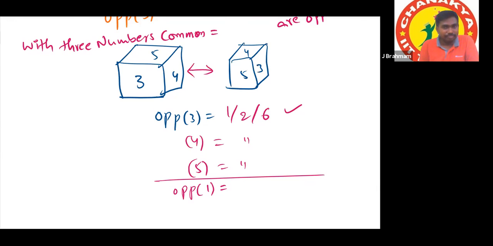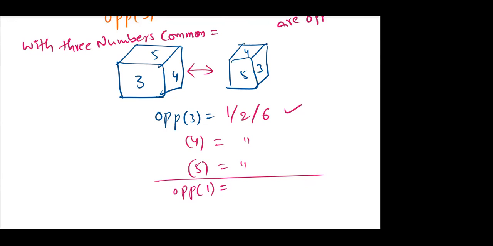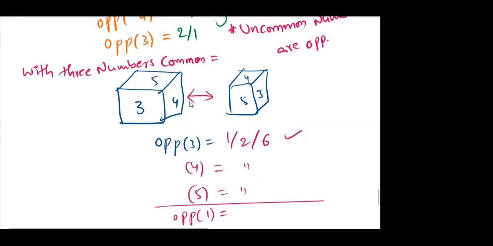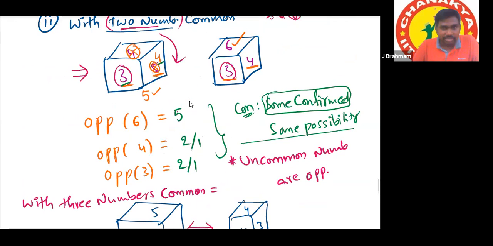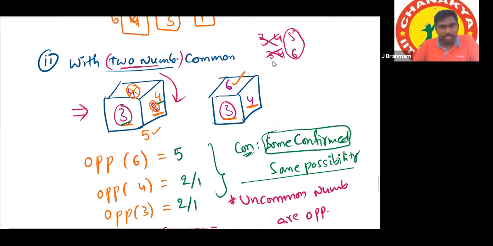Now tell, are these two dice in the same position or not? Yes, sir. Sir, so in the two dice, 2 numbers are common. So in that we do not have to see the path, right? We can just cancel out the common numbers, right? Yes, correct. Simply by ignoring common numbers, uncommon numbers are opposite.